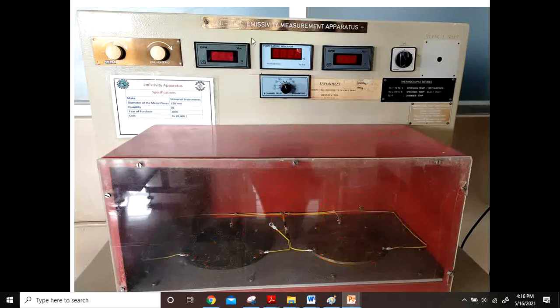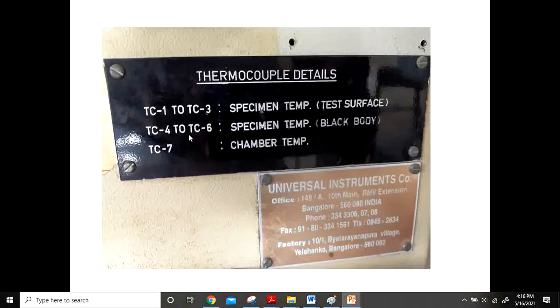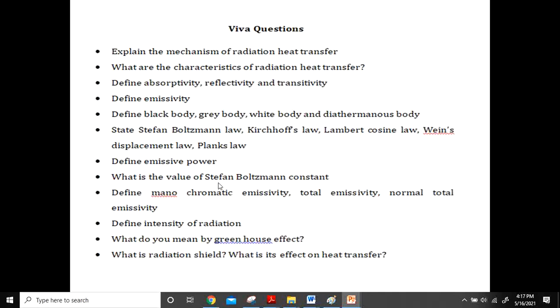You note down the voltage and temperature, everything you can get here: temperature indicator, thermostat reading. You can vary the temperatures. You give the same amount of voltage to this body and this body. Same amount of heat energy must be given, but the amount of heat energy emitted by each body will be different depending upon the emissive power, emissivity.